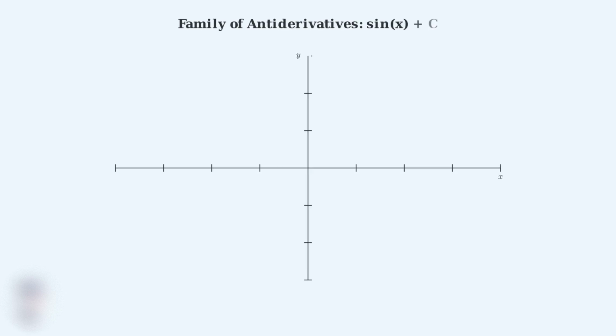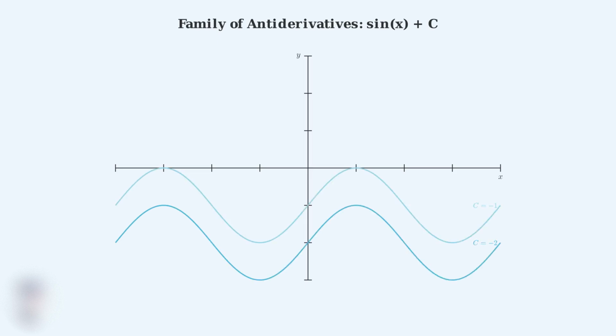To better understand what this constant c means, let's visualize this family of antiderivatives graphically. We'll see how different values of c create different curves. Here we see the coordinate system where we'll plot our family of antiderivatives. Each curve represents sine x plus a different constant value. Watch as we draw multiple curves, each representing sine x plus a different constant c.